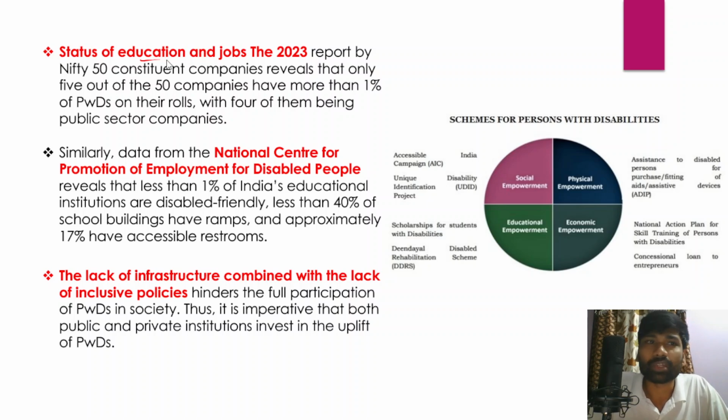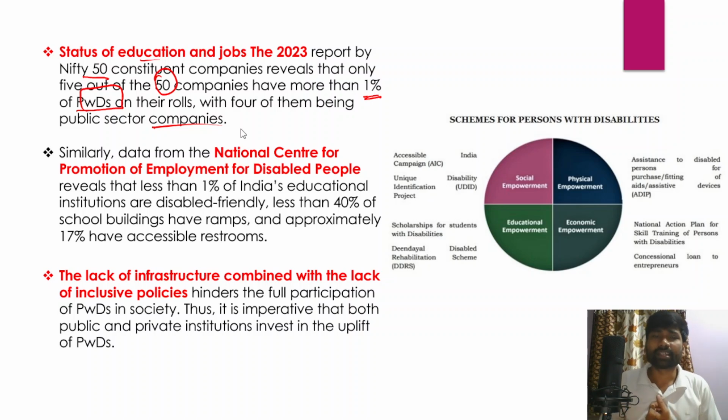So this was actually a report published by Nifty 50 constituent companies, and this particular report has revealed some shocking facts about persons with disabilities, right? According to this report, only 5 out of 50 companies have more than 1% persons with disabilities on their rolls. Of course, it is essentially pointing towards the fact that persons with disabilities are not adequately represented at different roles in various private companies, with 4 of them being public sector companies, right?